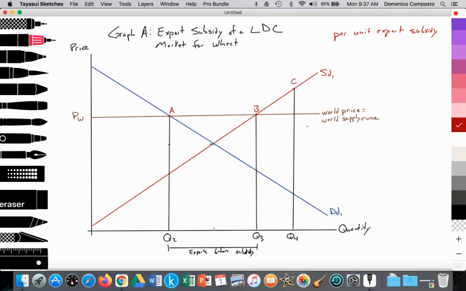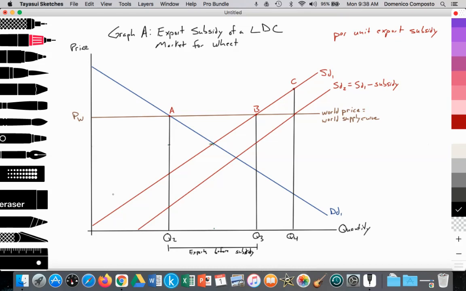And we can also illustrate how along any point on their original supply curve, they can subtract the subsidy, and that will generate a second supply curve, which we'll show right here. Okay, so this will be SD2 shifting out in parallel to SD1. And SD2 would be equal to SD1 minus the subsidy, right? Pretty much how we would label this in a micro subsidy graph.